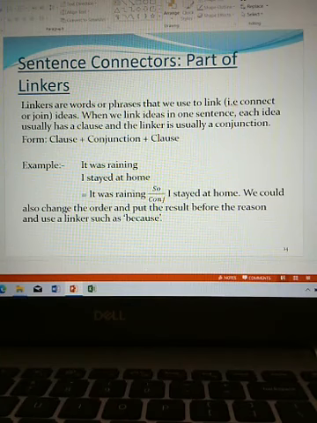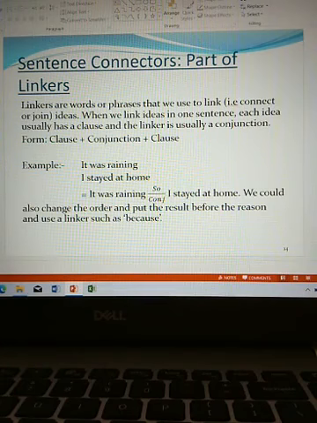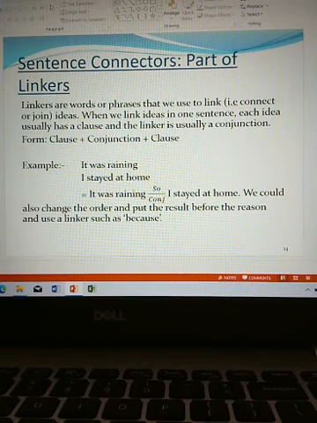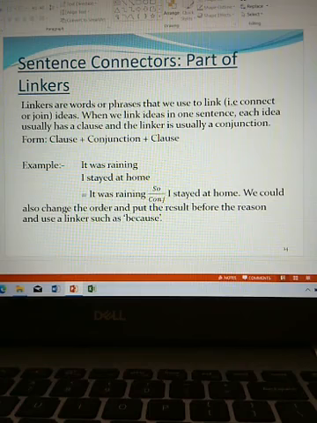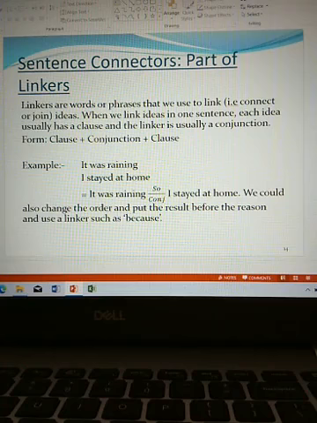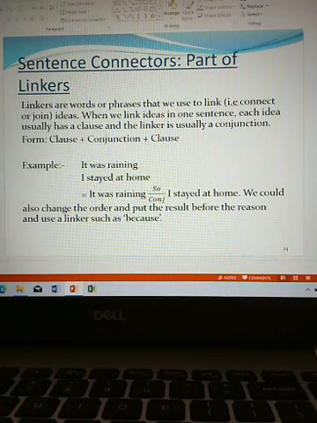We could also change the order and put the result before the reason and use a linker such as because. Example, I stayed at home because it was raining. The linkers and, but, so, because, while, whereas, and although are conjunctions and join ideas as clauses in one sentence. The linkers however, therefore, on the other hand, etc. are adverbs and link ideas into sentences.